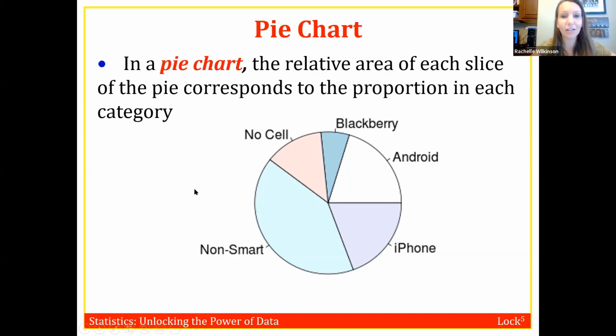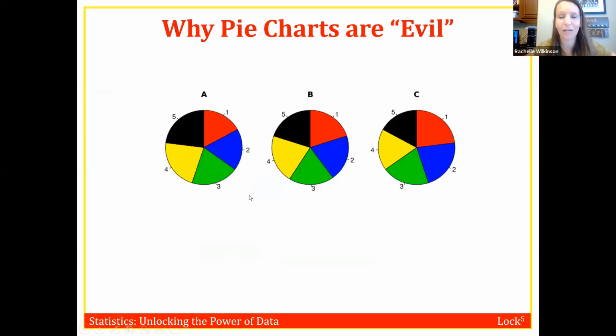Okay, so here's some more evidence why pie charts are evil. Here are three different pie charts. Looking at these, remember, we want to know what the categories are, and we want to know how the frequencies compare to each other. In this case, we can see the different colors, so we're good on that part.